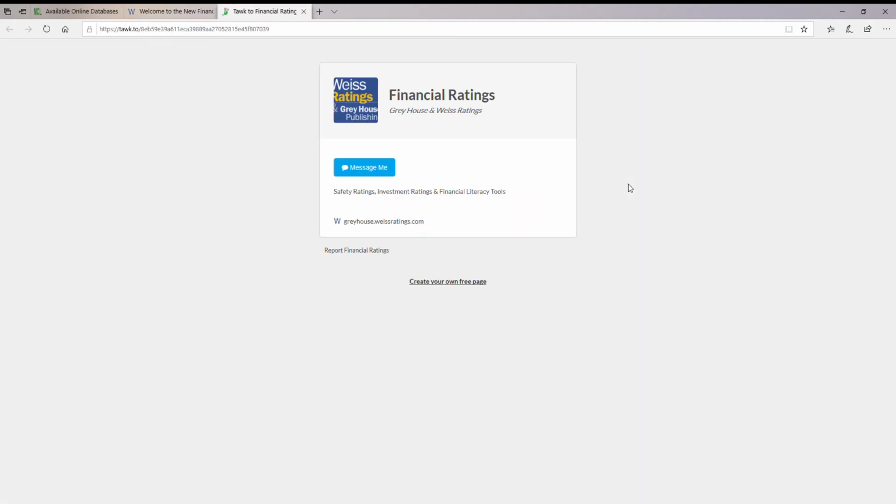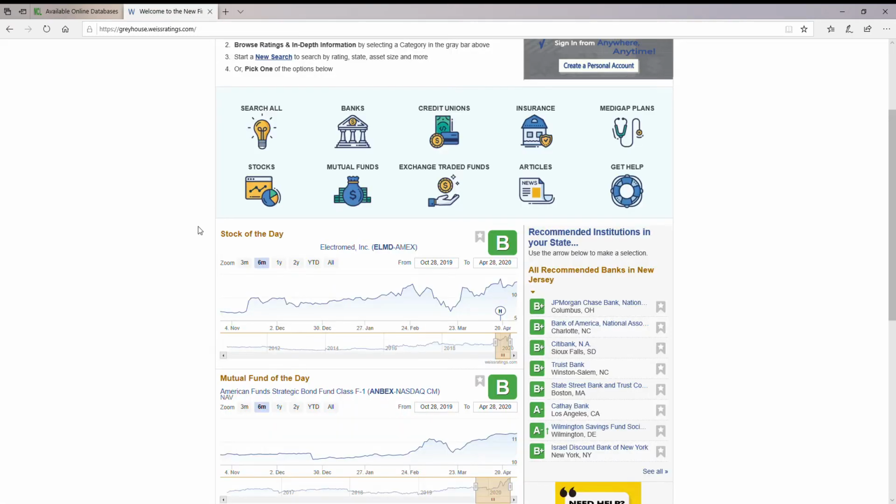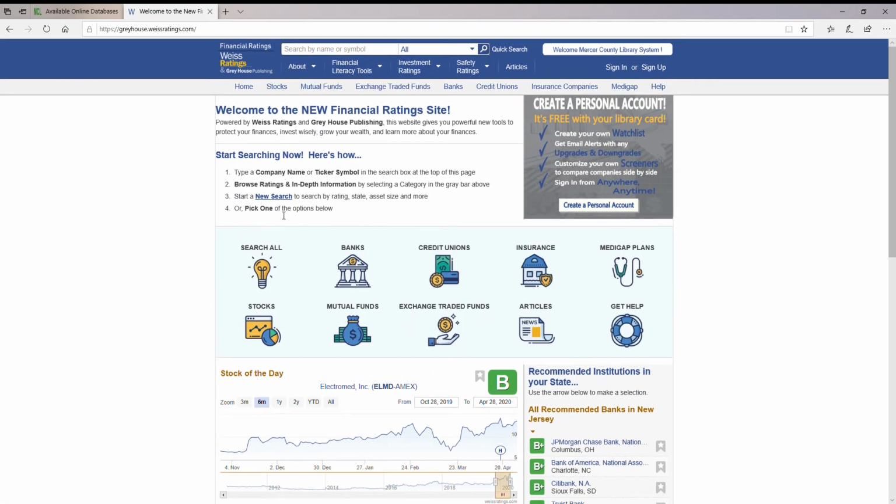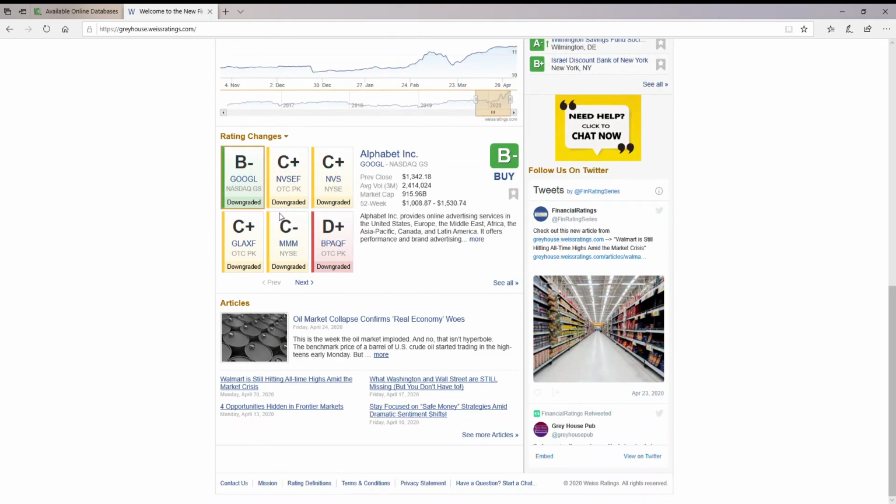I mentioned in there that there was a section where you could look things up. This is an area where if you're stuck and you really want some help from a one-on-one advisor at the Weiss Financial Ratings database team, because you can't figure out what to do, they usually have an online messaging service. Of course, it's later in the day, so it's offline right now, but I just wanted to let you know that that was available to you if you get stuck. Okay. There's also a help section. Oops, moved the help section.